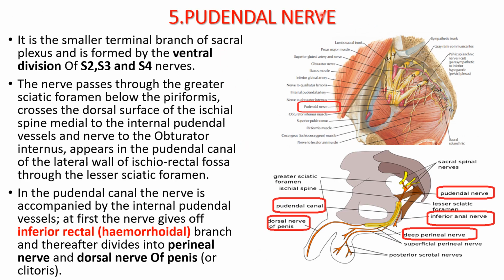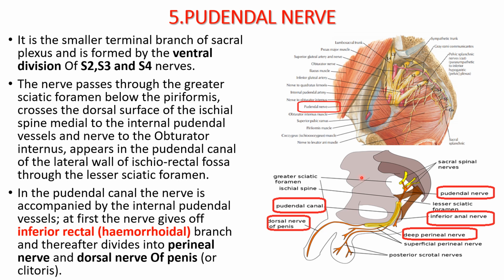Coming to the pudendal nerve, which is very important from the examination point of view. It is a smaller terminal branch of the sacral plexus and formed by the ventral divisions of S2, S3 and S4 nerves. This nerve passes through the greater sciatic foramen below the piriformis. We can see in this diagram, it passes through the greater sciatic foramen below the piriformis.